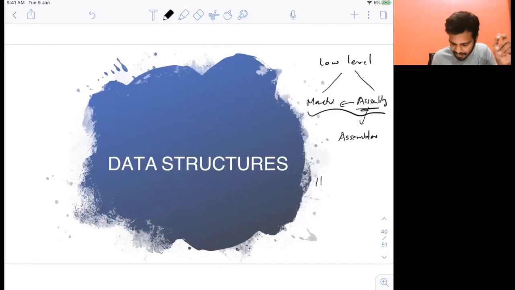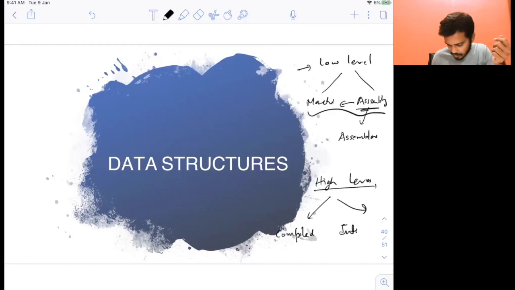Now you have high level languages. Low level languages are closer to the machine and the machine understands them better. High level languages are closer to us, and you have two types of languages here also. You have compiled languages and you have interpreted languages. I have already explained the difference between these two. Now let's move on to data structures.